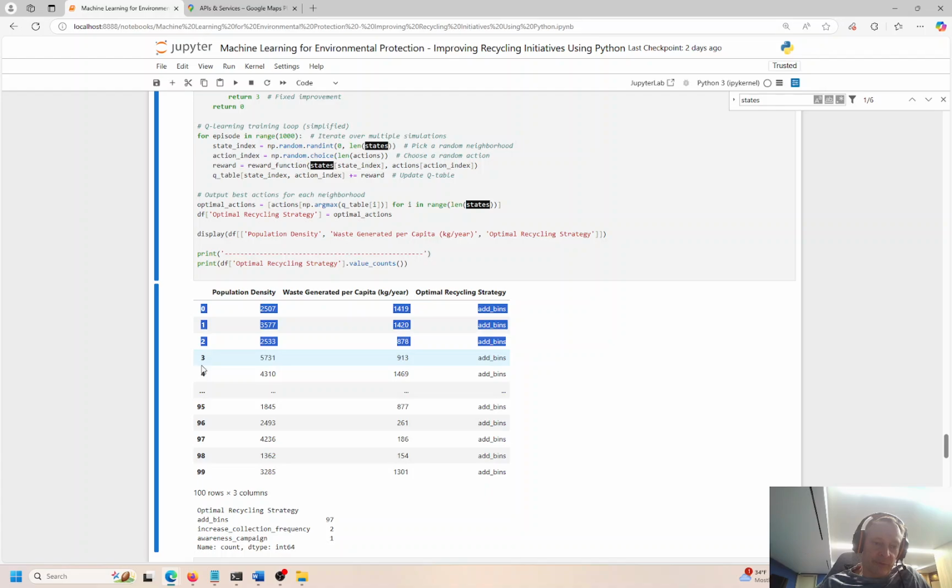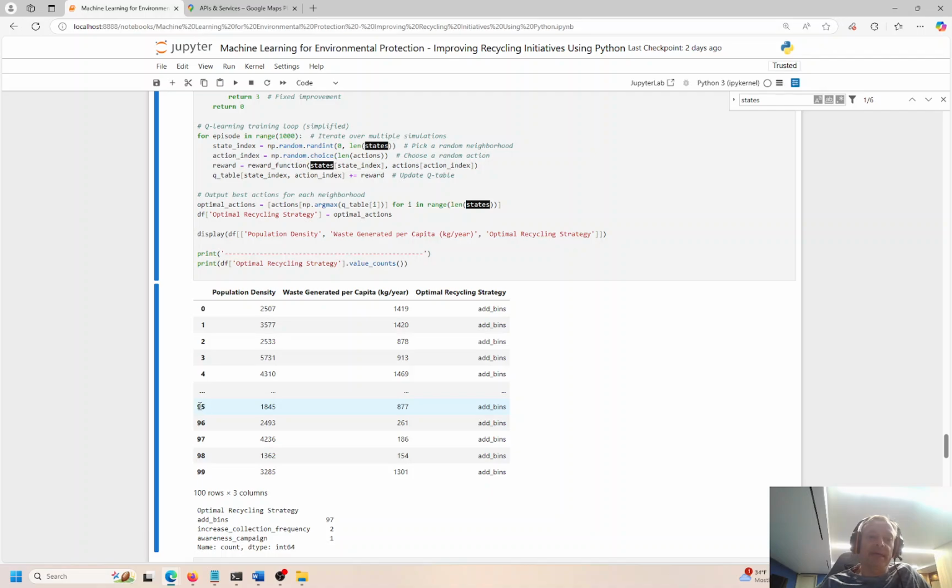And then this 0, 1, 2, 3, 4, 5 would be the neighborhood name or some type of identifier for a neighborhood. So I just map the data. These are actually indices in the data frame, but more than likely we would have either a neighborhood name or a neighborhood broken into parts, like north, south, east, west Boulder, northeast Boulder, southwest Boulder. All I have is 0 to 100, so I have 100 rows, so it's not a really meaningful identifier, but these are 100 different sub-neighborhoods, or smaller parts of Boulder, right?